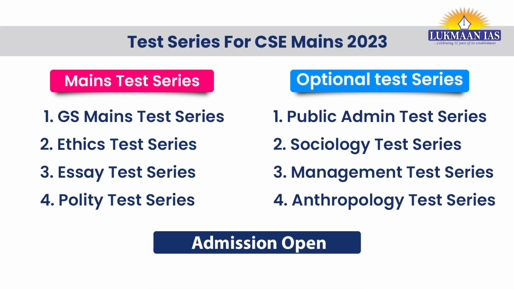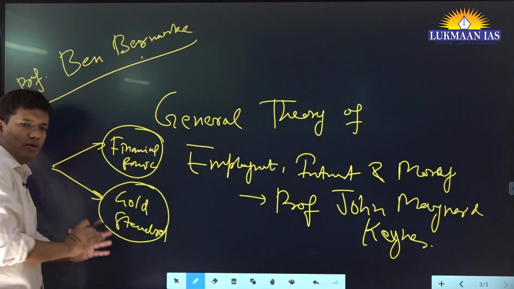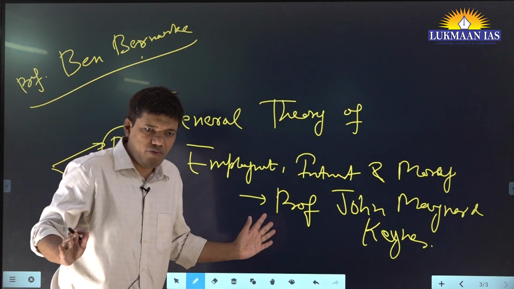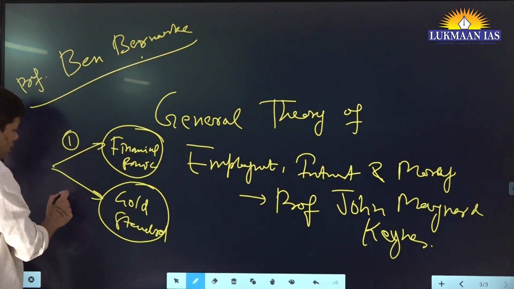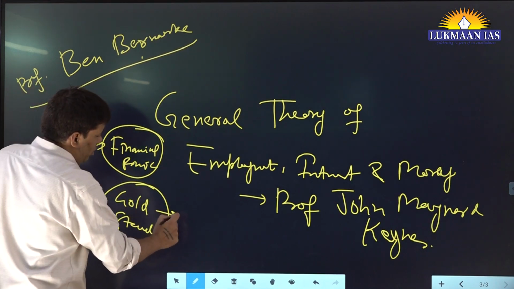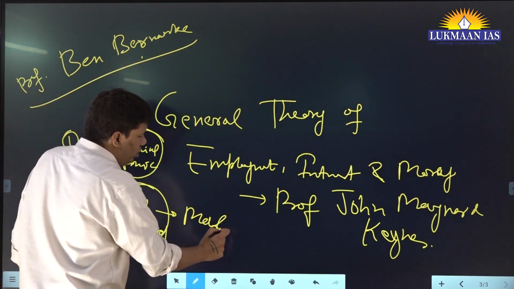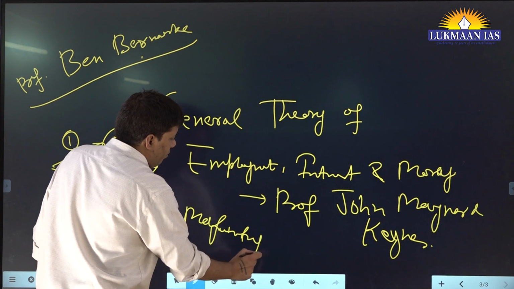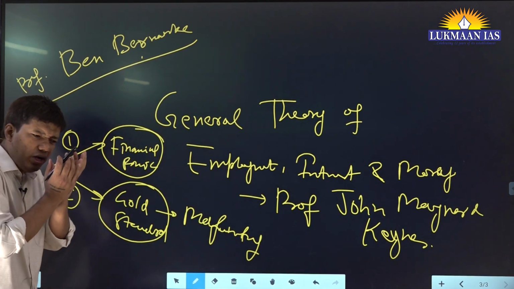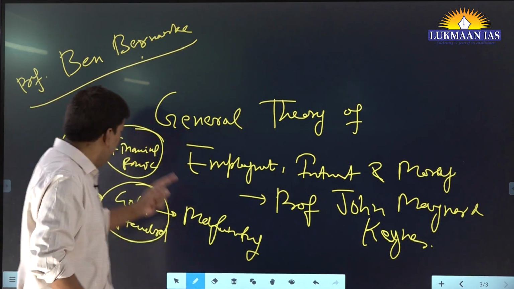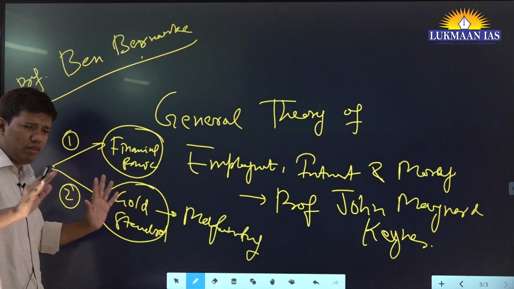So he made two objections. What? Financial panic and gold standard. The country was observing the gold standard. Gold standard means they did not have a free exchange rate mechanism, foreign exchange mechanism. It was based on gold. So the gold standard was malfunctioning, and this was one of the reasons of the Great Depression, and the financial panic. People were not trusting banks. Okay, why these two? That is a story, we will do some other day.